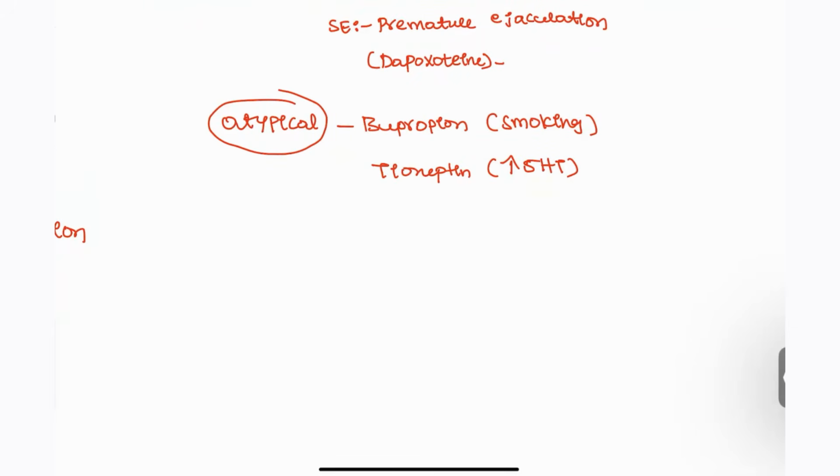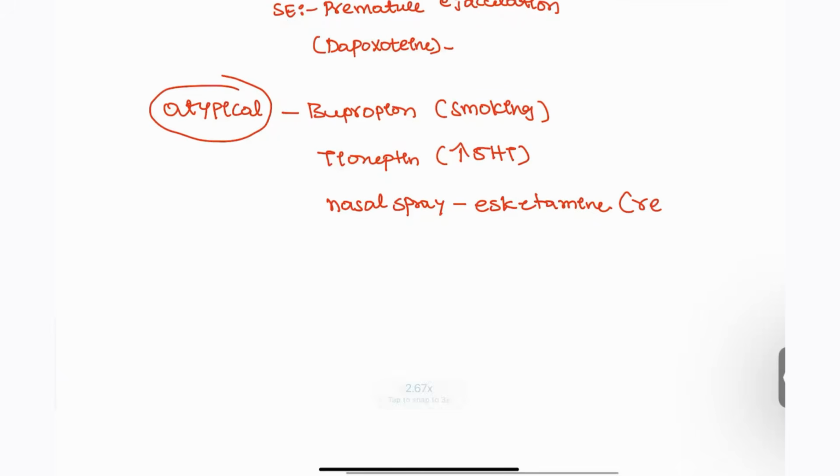Next, there is a nasal spray, which is known as esketamine. Okay, this esketamine, for those who are suffering from resistant depression, we are going to give this drug. So these are some of the examples, guys. These are very important for you guys to understand.